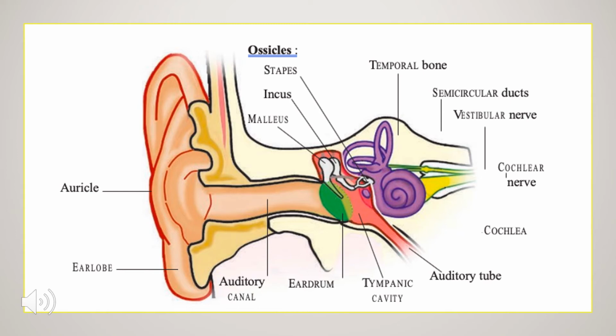The tympanic cavity consists of the ossicles. There are three small bones that are connected and transmit the sound waves to the inner ear, and the bones are called malleus, incus and stapes. You can see above it the ossicles are mentioned, which consist of three small bones: stapes, incus and malleus.